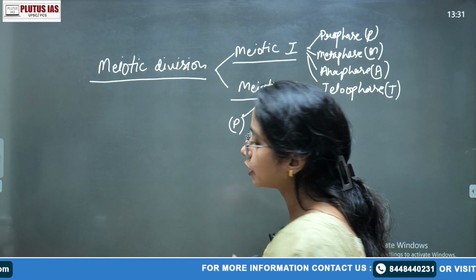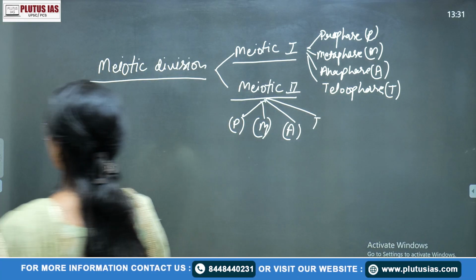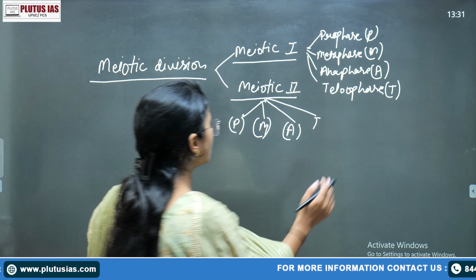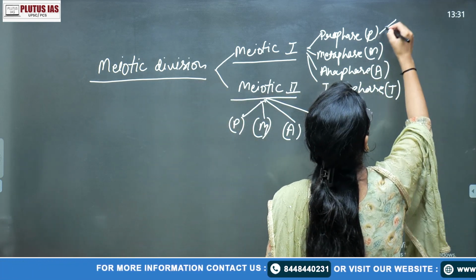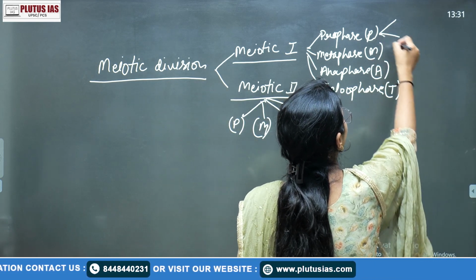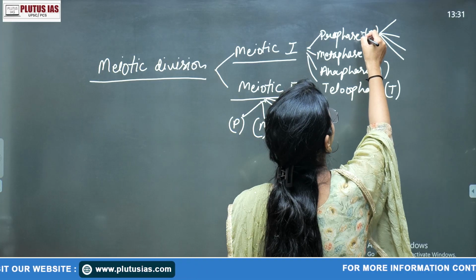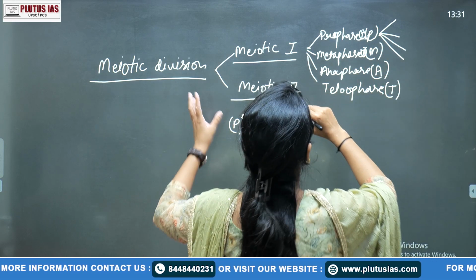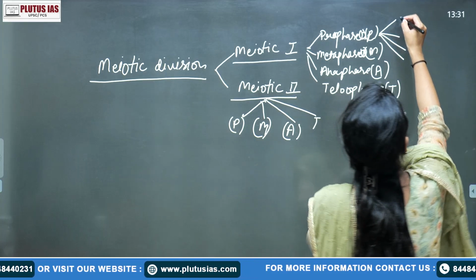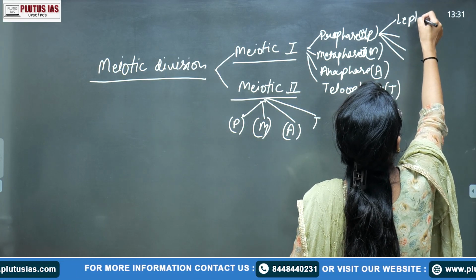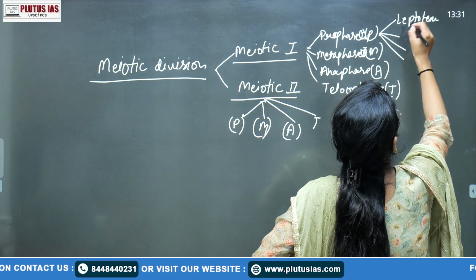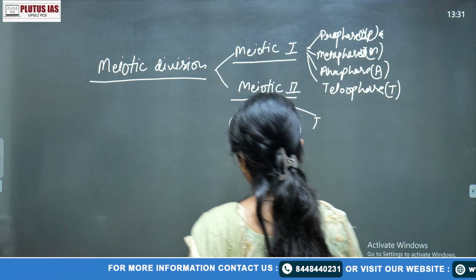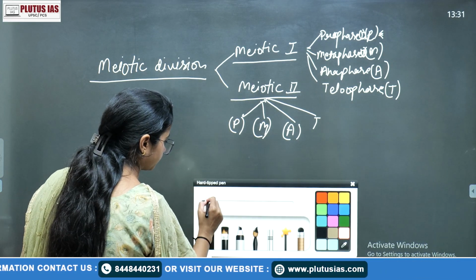Where does crossing over occur? Most of the time you have heard that crossing over occurs in the meiotic division. It actually occurs in prophase first of the meiotic division. In prophase first there are so many stages. The first is leptotene.